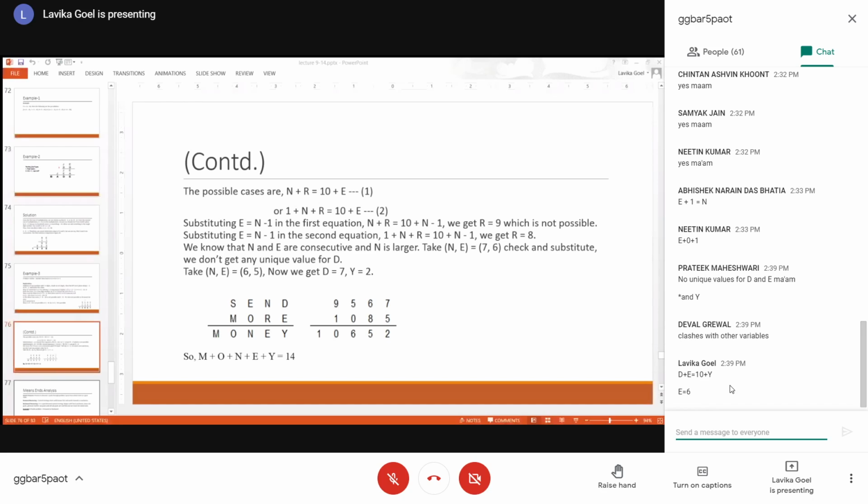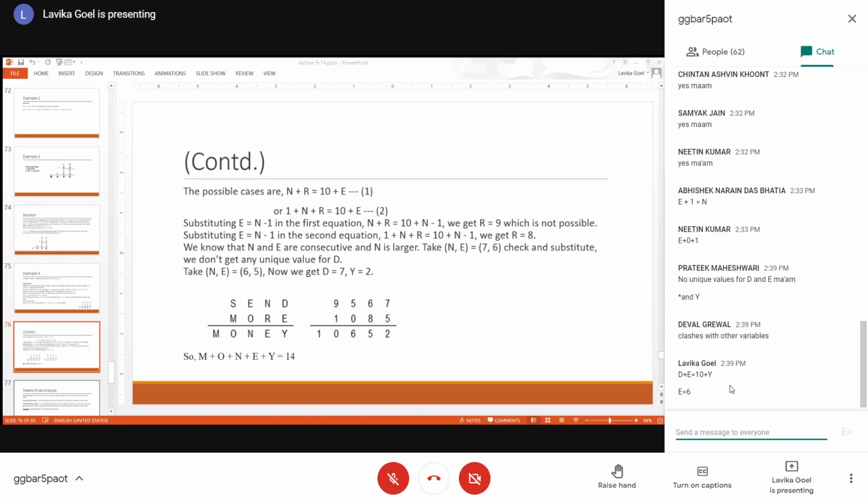Let us take D as 3. So if you take D as 3, E is 6. Again, it is not generating a carry. So leave 3. Now you go to 4. So if you take D as 4, then it will generate 10. So 10 plus Y will again not be satisfied. So you move on and take D as 5. If you take D as 5, 5 plus 6 would generate 11. In that case, Y would be 1. But Y cannot be 1 because M is already 1. So this is also not possible.